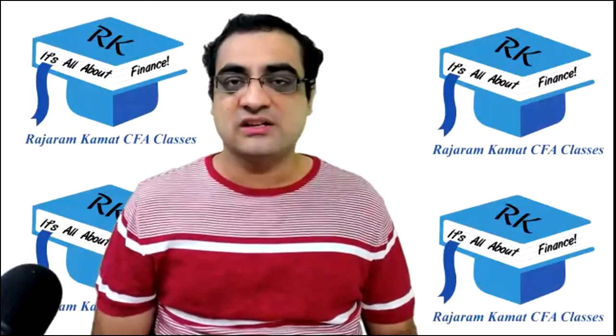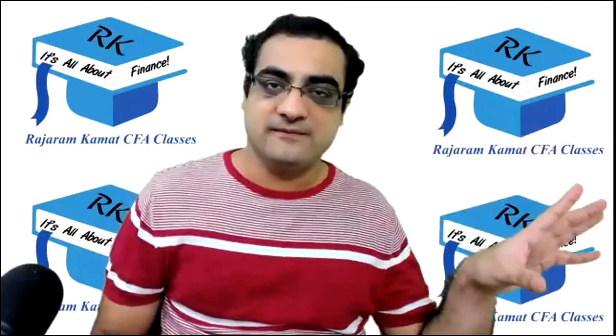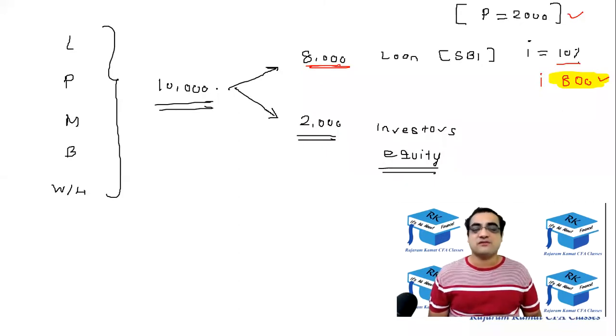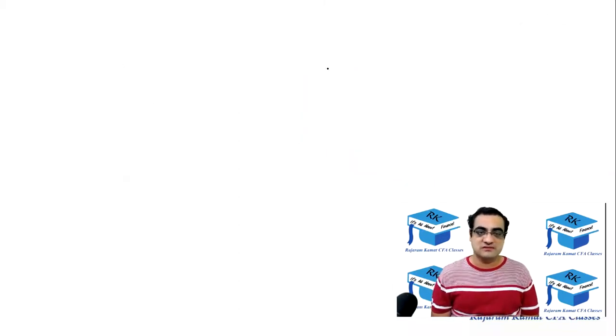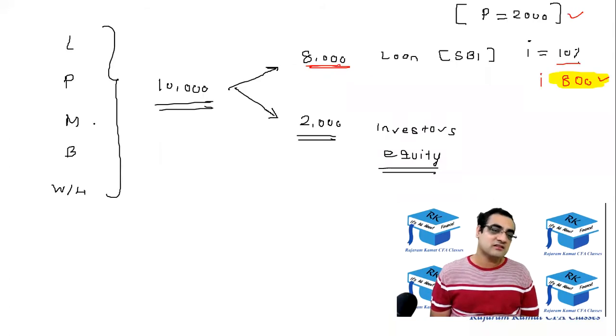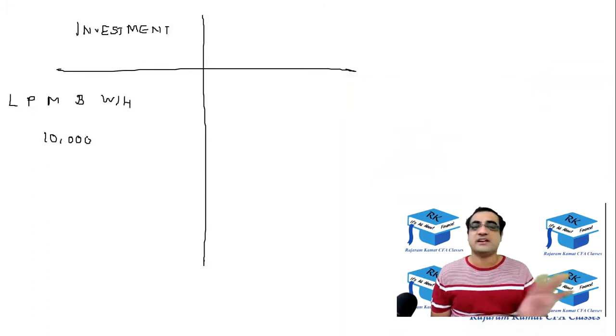What are the two sides? On one side, you get to know where and how much the company has invested, like what we already said earlier: land, plant, machinery, building, etcetera. The company has made an investment of 10,000. So this is called the investment side. The investments made by the company were land, plant, machine, building and warehouse. Together, the company had made an investment of 10,000 rupees.